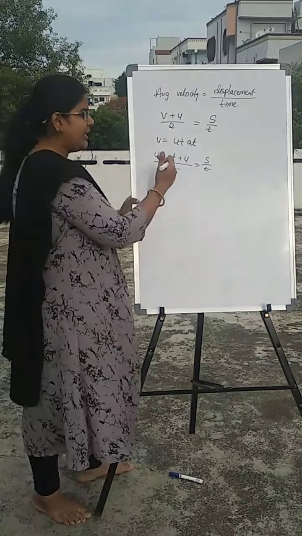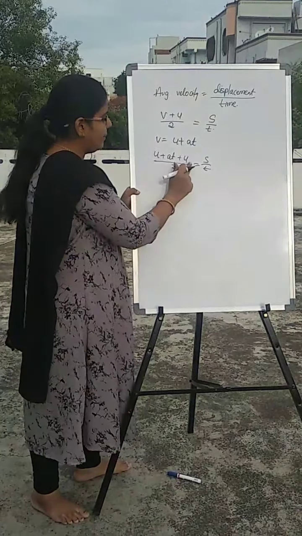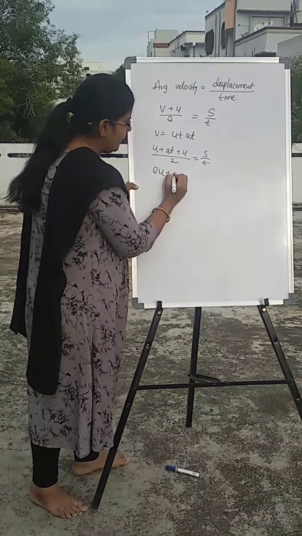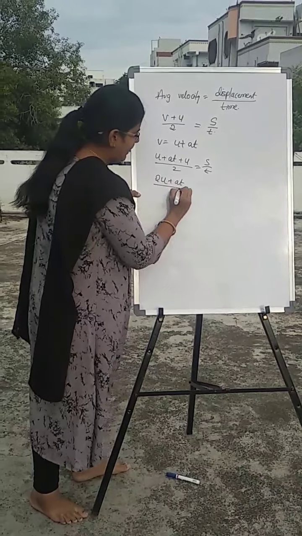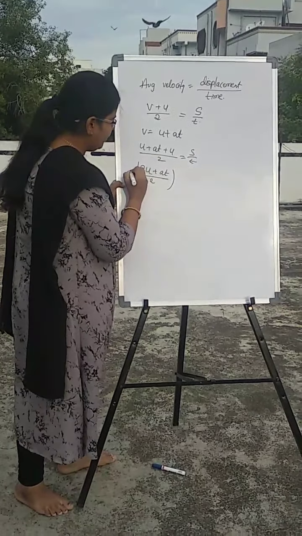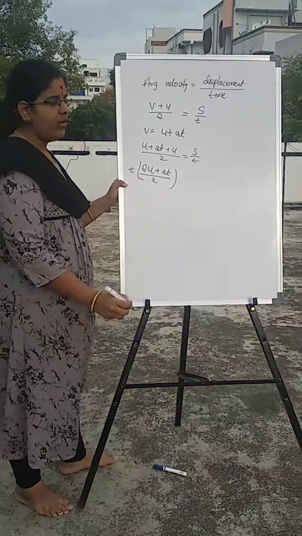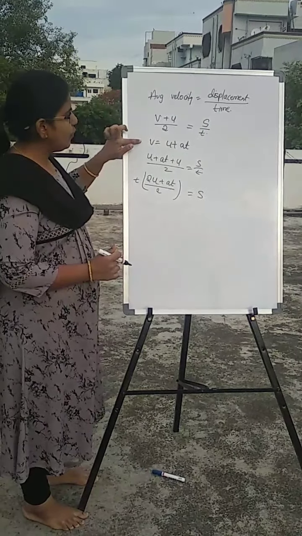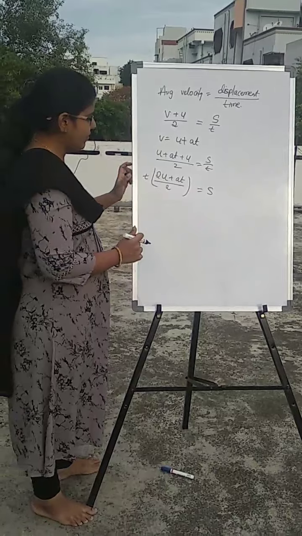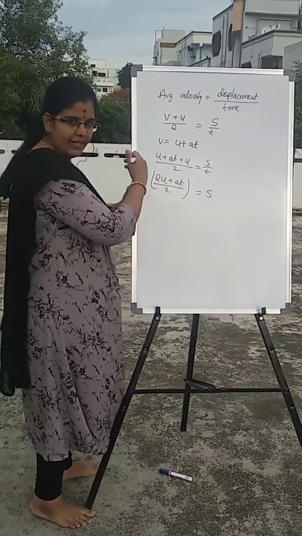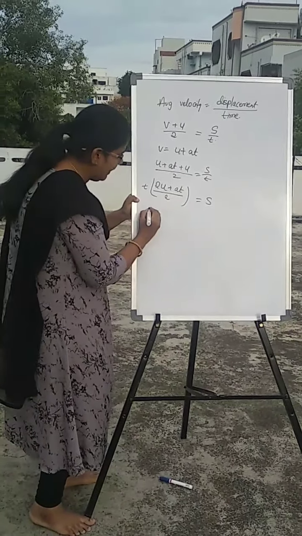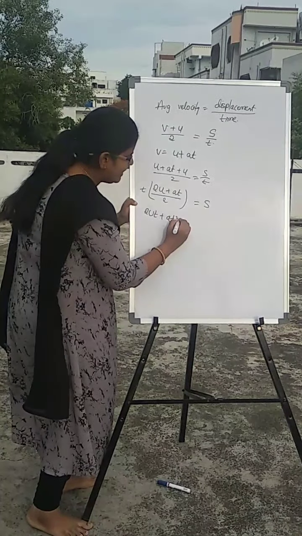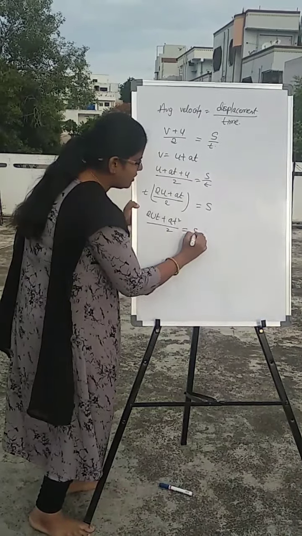If you take that t here, then what happens? (2u plus at) by 2 into t. On applying this formula and taking t to this side, let us multiply it. So we get (2ut plus at square) by 2 equals s.